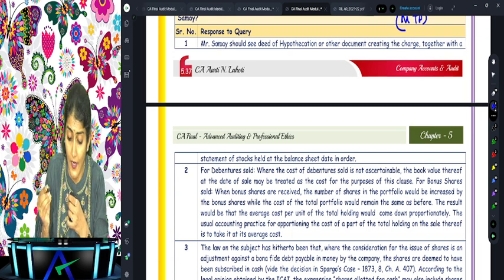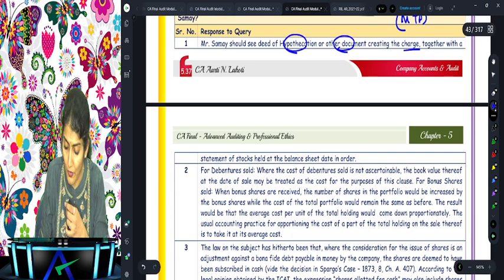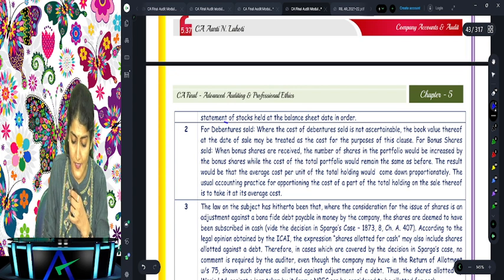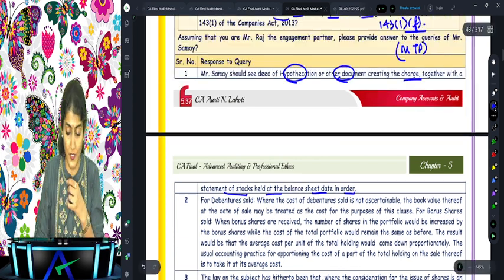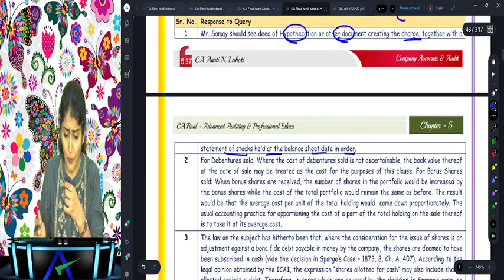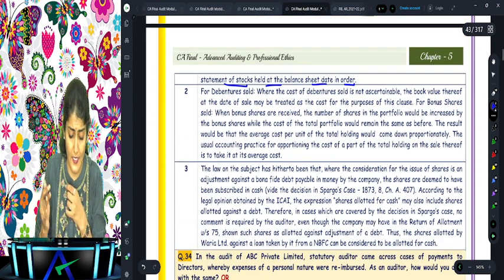One should see the deed of hypothecation or the other document creating the charge, together with the statement of stock held at the balance sheet date. Is it in order? Right, so what should he see? He should see the hypothecation or the other document and the stock statement.